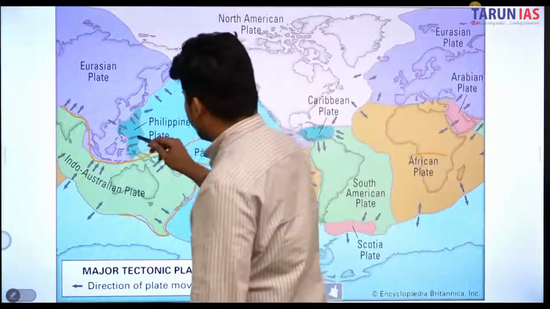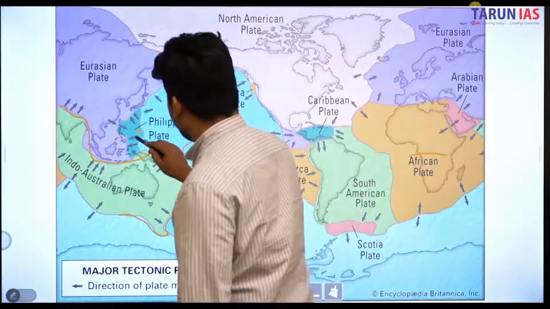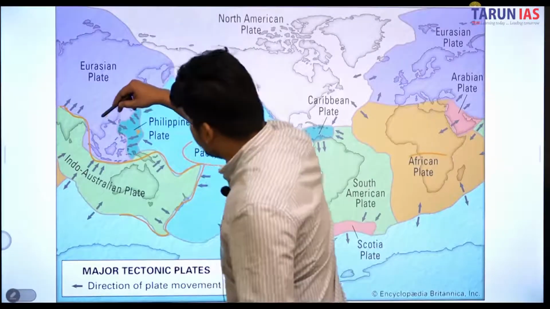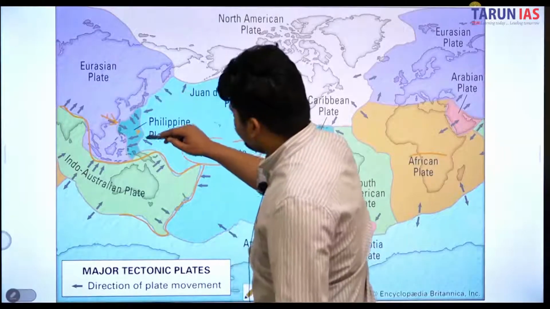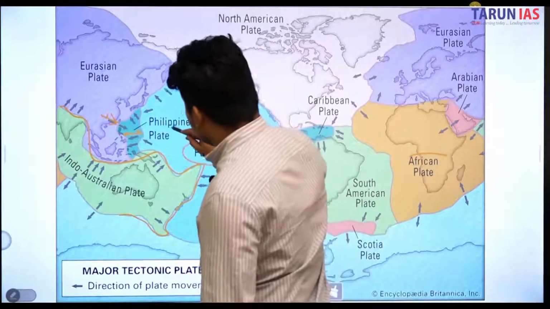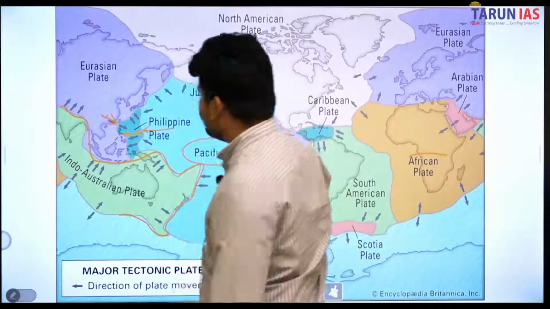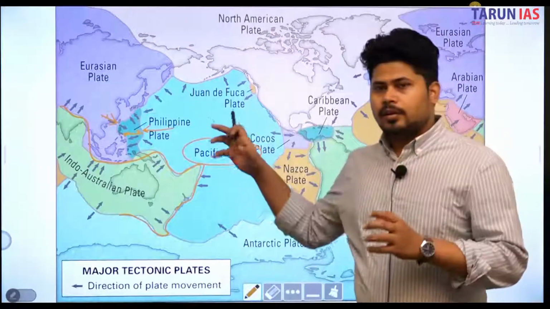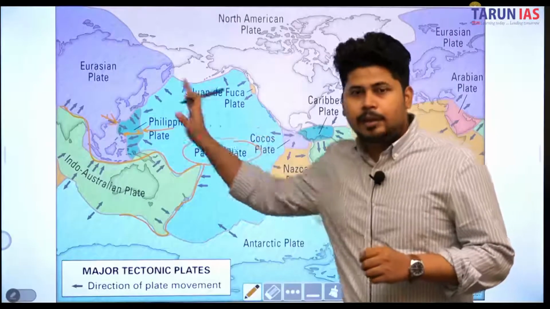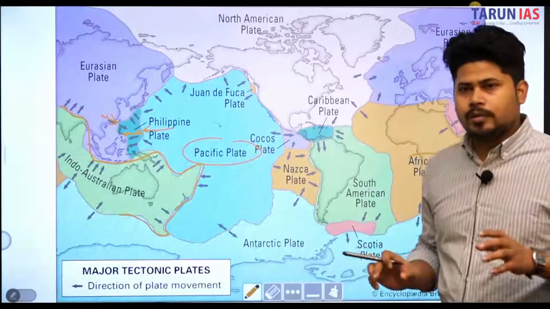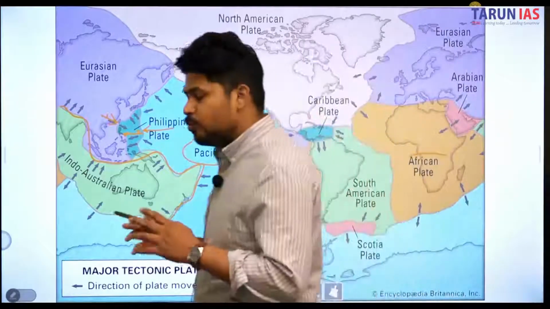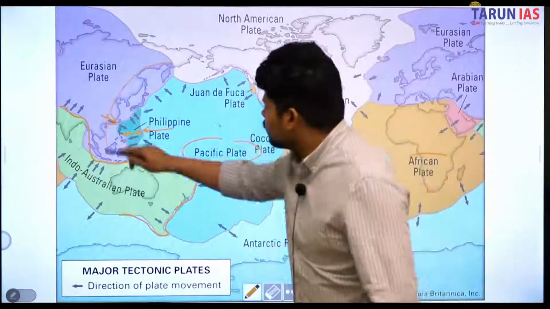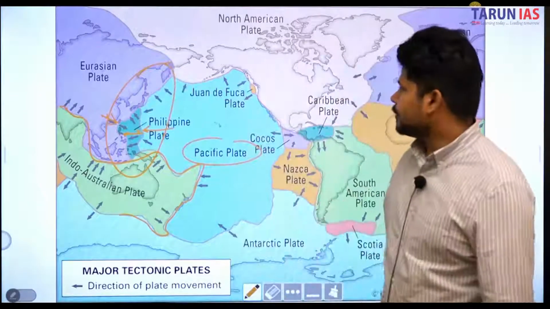Similarly, you can see that the Eurasian plate is pushing this side, the Philippine plate is pushing this side, and the Pacific plate is pushing this side. That means the Philippine plate has been crushed between the Pacific plate and the Eurasian plate. Now the point was that this movement was faster on which side? In the eastern Pacific.